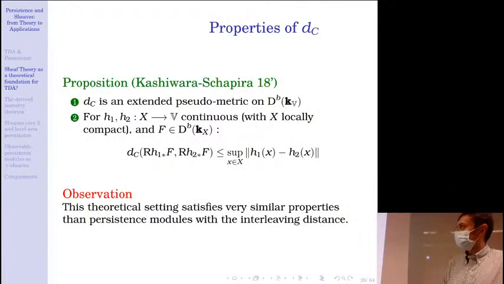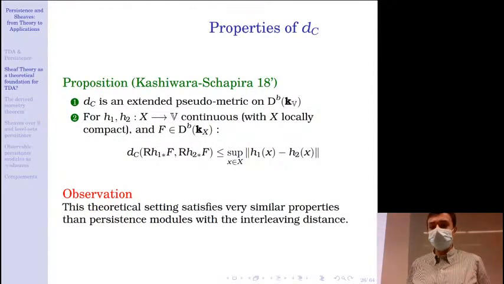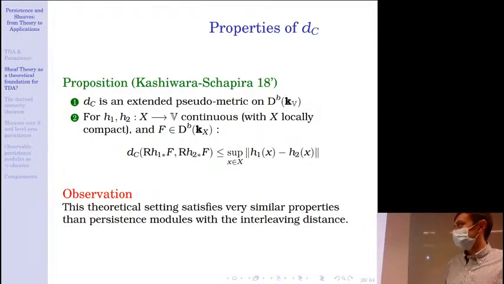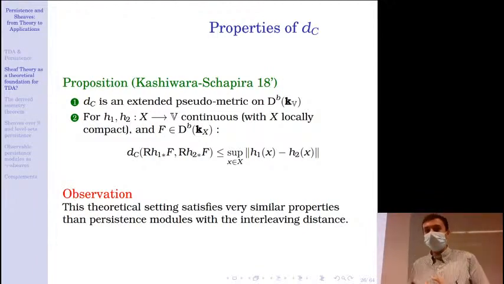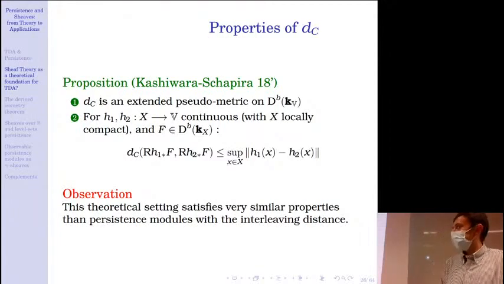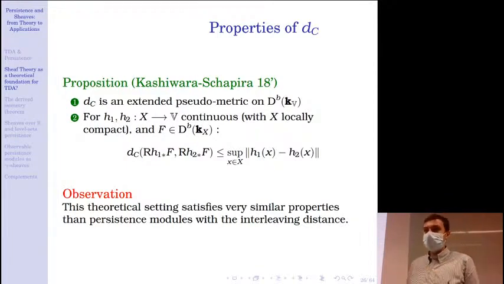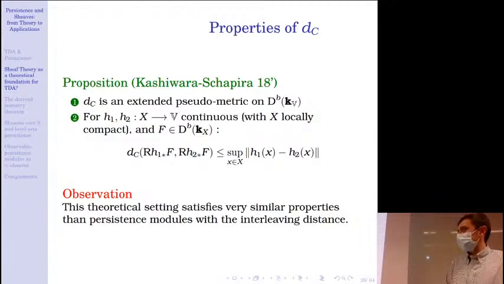So now, again, Kashiwara and Shapira proved that this is indeed an extended pseudometric on the derived category of sheaves on V. And also, we have a kind of stability theorem in this context, in the form that if I take one sheaf on a topological space X and I push it forward to R through two different functions, then the convolution distance can never be greater than the sup norm between those two functions. So you see here that we have all the main ingredients to develop a kind of persistence theory for sheaves.